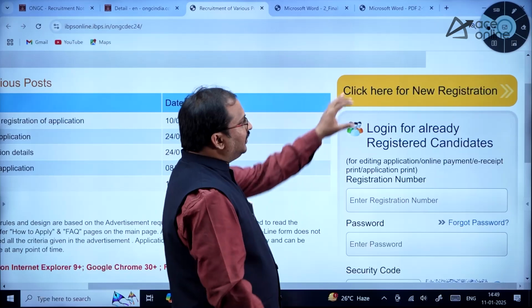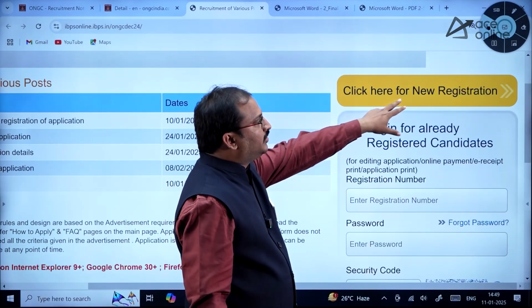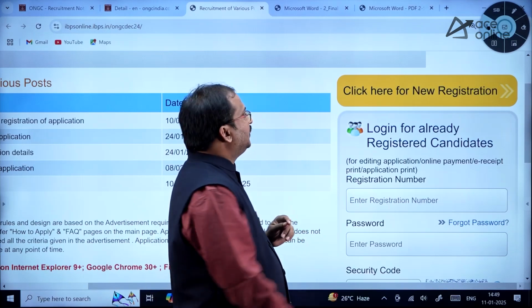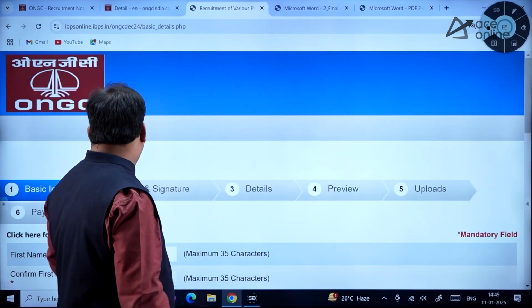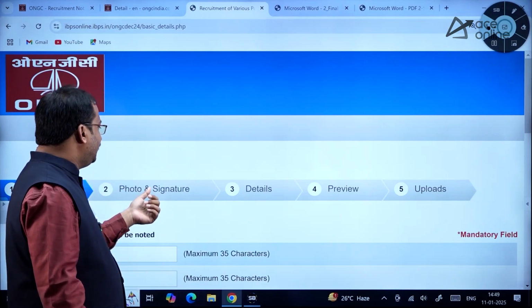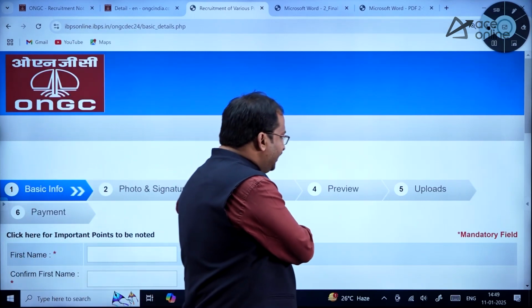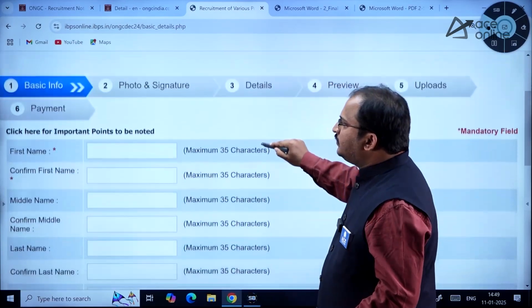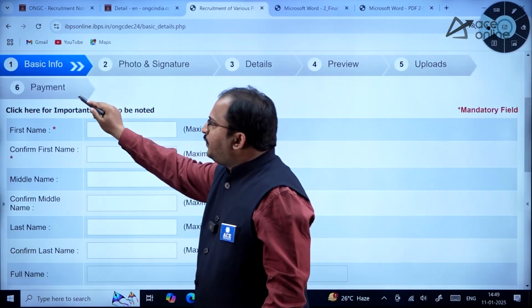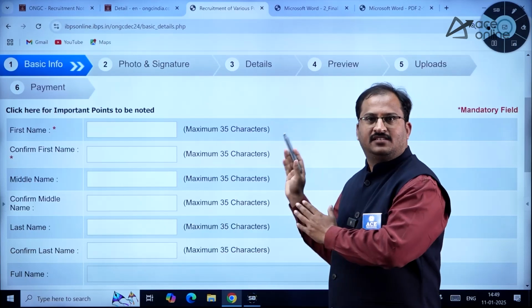Okay, so if you click here, you can go to the new registration page. So let us see by clicking here. Once you click on new registration page, you can see basic information, photo and signature, details, preview and uploads, right? After that, the payment option is there. There are 6 pages, dear students.